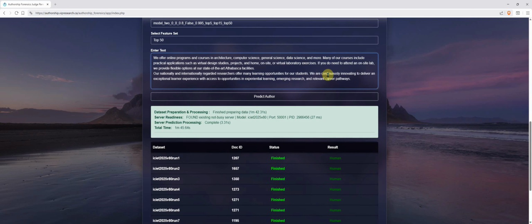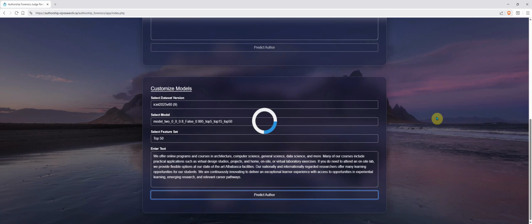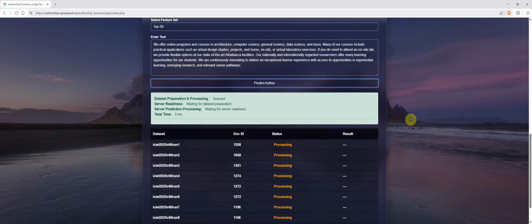We have 2 paragraphs. Let me try it again. Okay, at this time, you can see. Let's see whether, after 1 minute and 45 seconds, we will see what happened, because we know that for the first paragraph all the judges said this is done by AI.